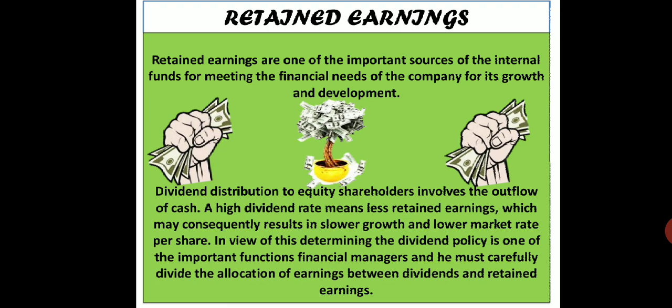So again, this is one of the important functions, where the financial manager must carefully divide and allocate the earnings between the dividends and the retained earnings. In simple words, a financial manager has to make an ideal decision with respect to what should be the rate of dividend that needs to be distributed among the shareholders of the firm, and what should be the retained earnings, what is the amount I have to retain out of the profits, so that I can use it somewhere in the future, right? So deferred consumption is going to happen out of that, right?